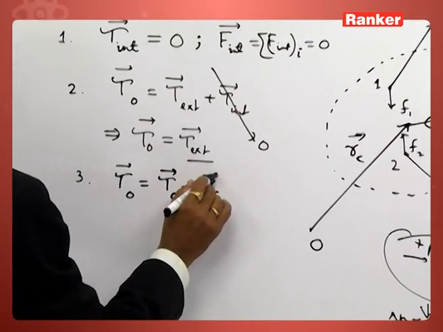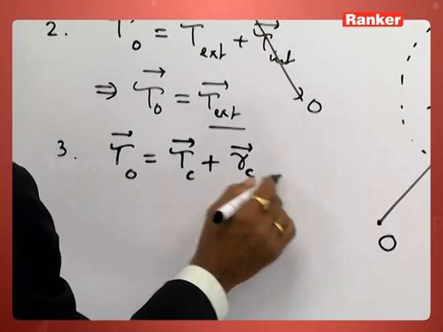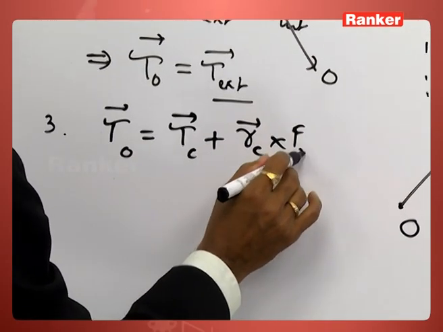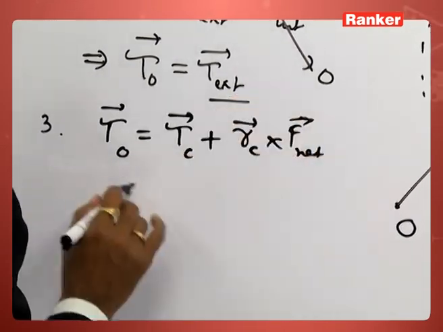RC is the position vector of the center of mass with respect to the reference point, cross the net force.